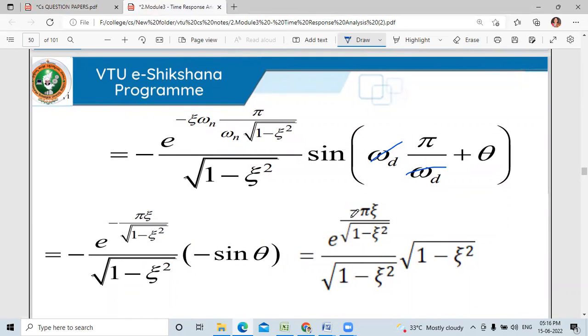So e to the power of minus pi, this omega n will be cancelled, minus pi zeta divided by square root of 1 minus zeta square, into sin theta, which can be written as square root of 1 minus zeta square. Minus into minus will become positive.